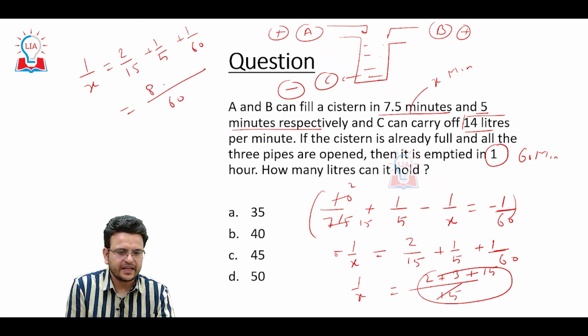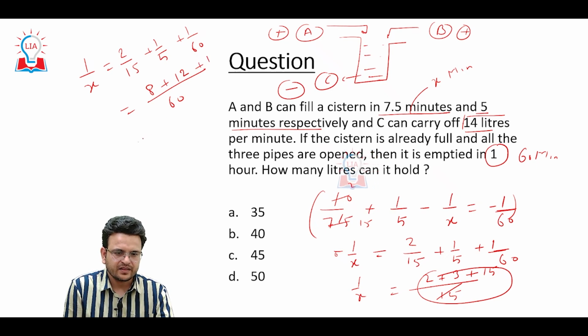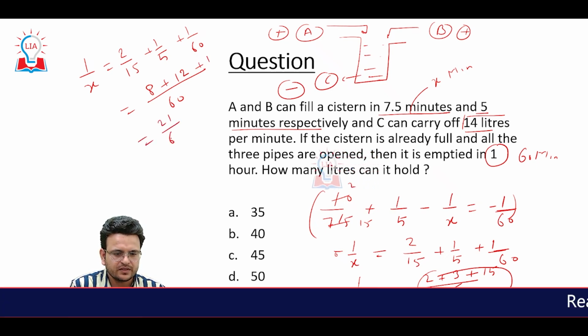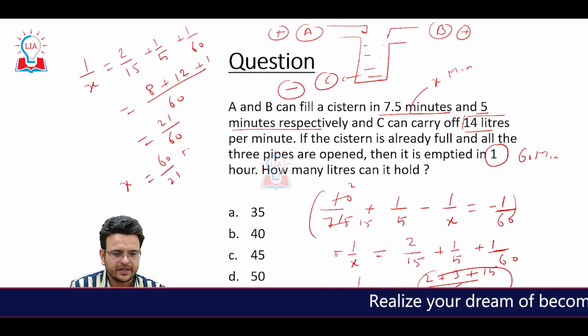So it becomes 8, 12 and 1, and then 21 upon 60. So x becomes 60 upon 21 minutes.